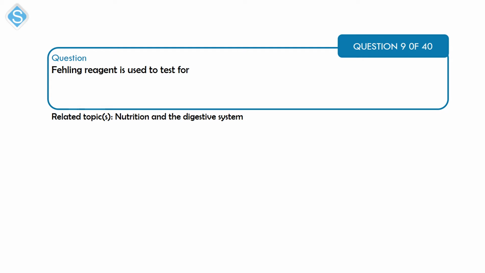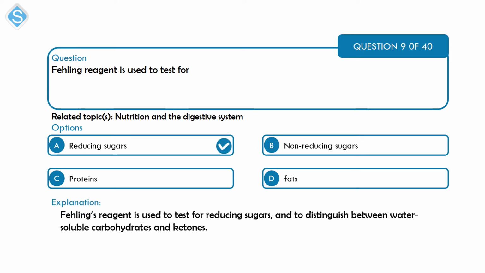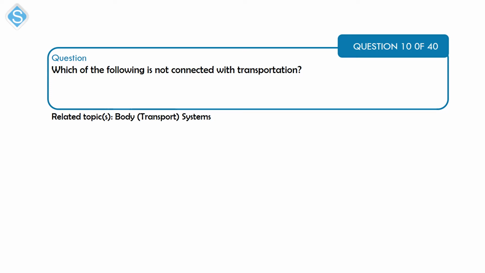Next on nutrition and digestive system. Fehling's reagent is used to test for A, reducing sugars, B, non-reducing sugars, C, proteins, and D, fats. Fehling's reagent is used to test for reducing sugars. It is used to distinguish water-soluble carbohydrates from ketones.